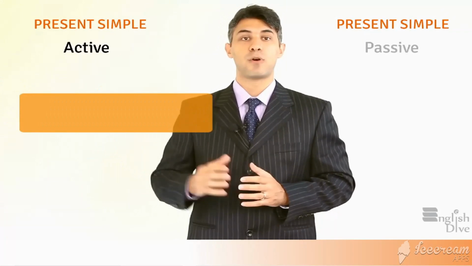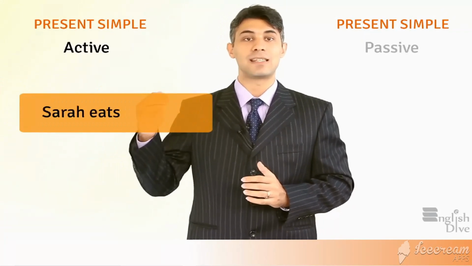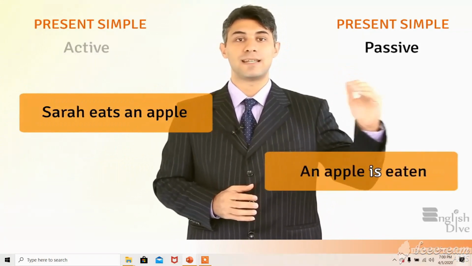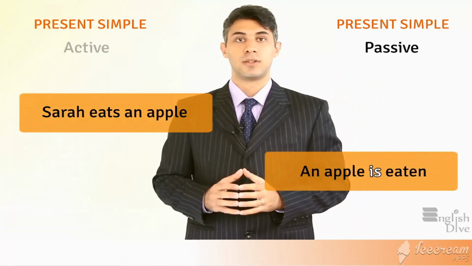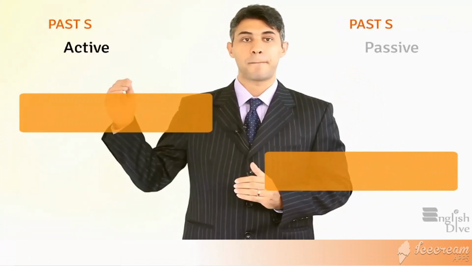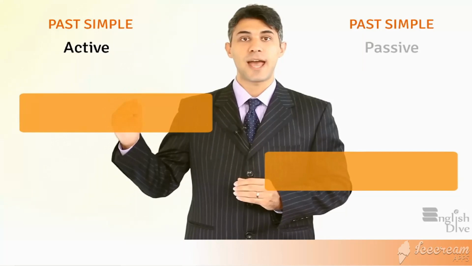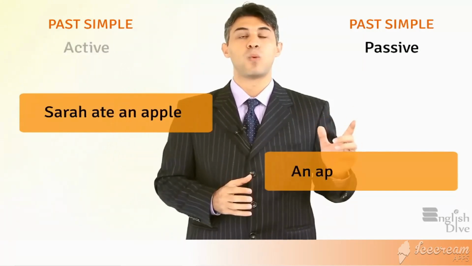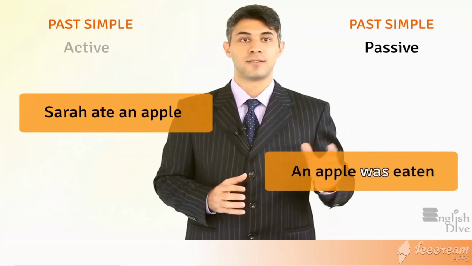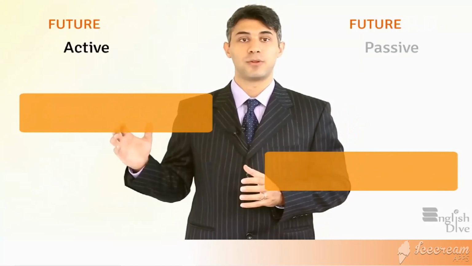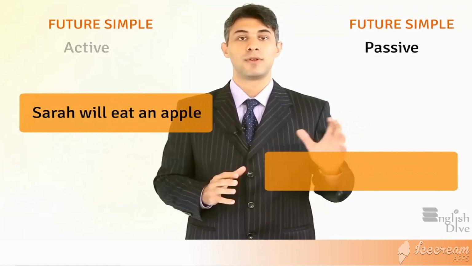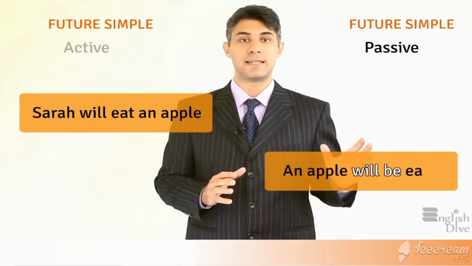The active form is Sarah eats an apple. The passive form becomes an apple is eaten. Next one is past simple. Sarah ate an apple. An apple was eaten. Future simple. Sarah will eat an apple. An apple will be eaten.